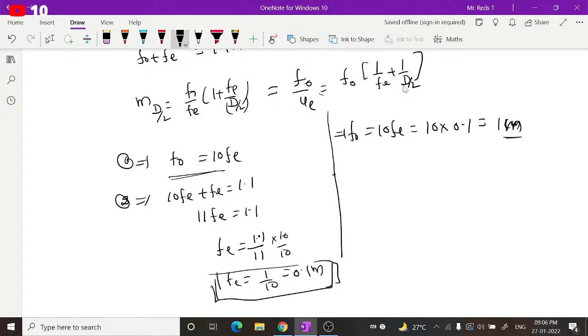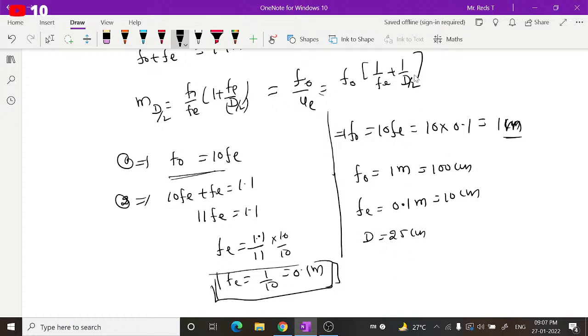Here, d you have to take in centimeters, which means you have to take these also in centimeters. So F naught is equal to 1 meter, or 100 centimeters, and Fe is equal to 0.1 meter. Since 1 meter equals 100 centimeters, it should be 10 centimeters, because here we are going to use d in centimeters only. As d is equal to 25 centimeters, d by 2 will be 25 by 2.